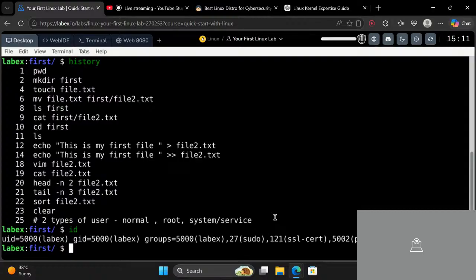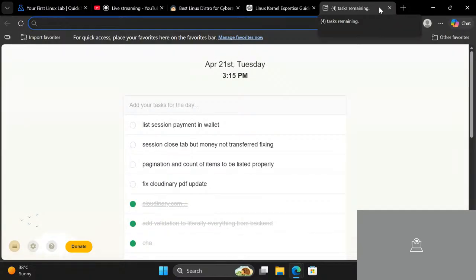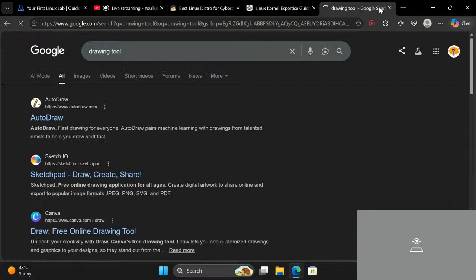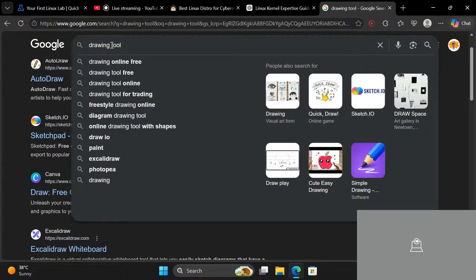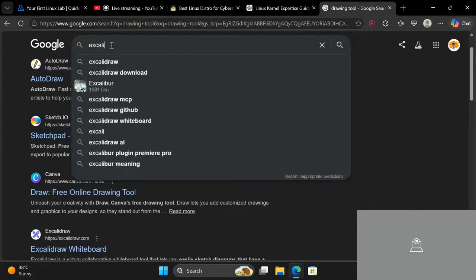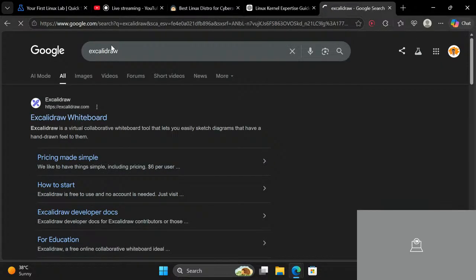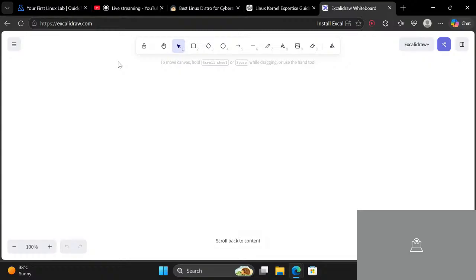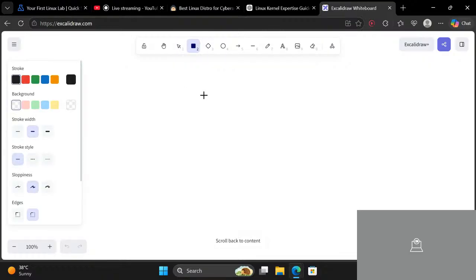Now let me explain to you how the Linux directory structure is organized. We'll just use any drawing tool, okay? There was Xscalia, right? Xscalia draw. Let me use this. Okay, so over here, let me give you a proper demonstration.